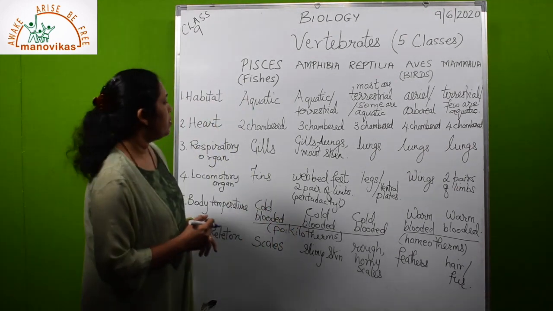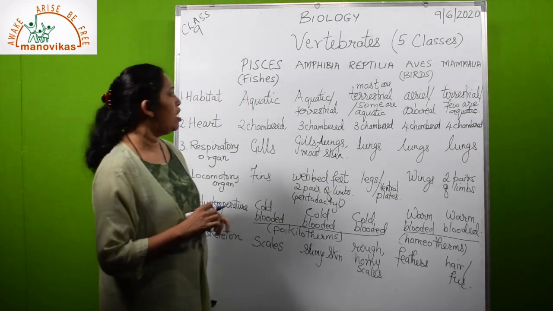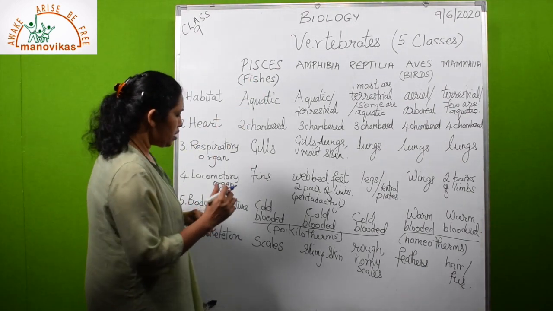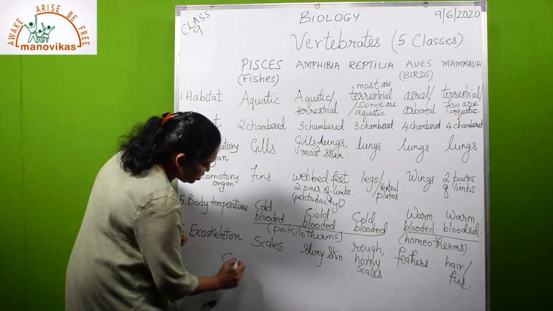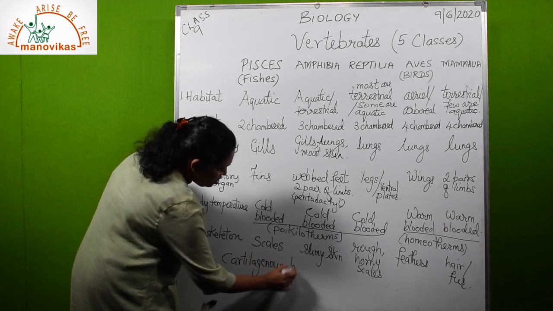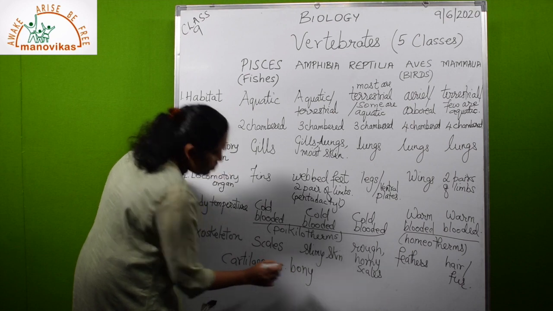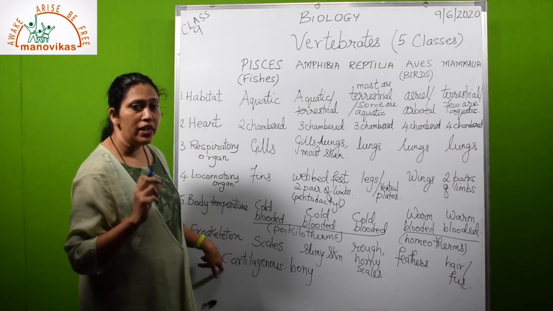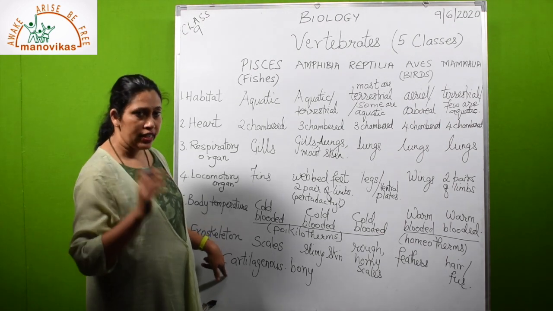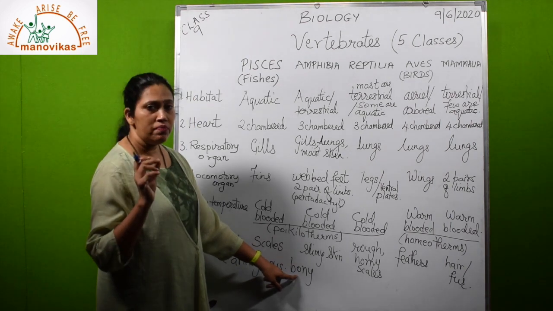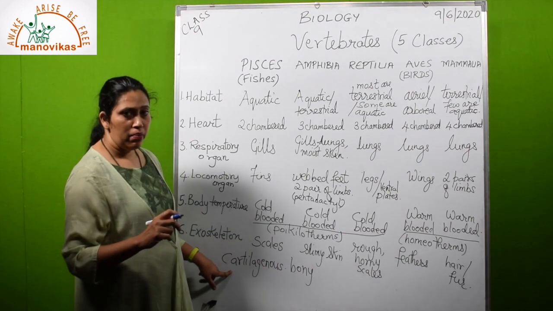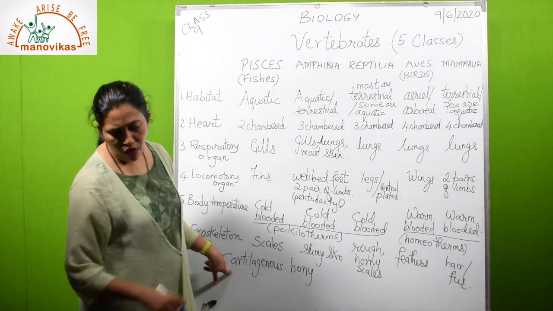water aquatic mammals. Now coming to some features which are not mentioned here, the pisces can be divided into two types. One is cartilaginous fish and the other is bony fish. So in cartilaginous fish, what happens is the body skeleton is made up of soft flexible bones. We cannot call them bones, cartilage. In bony fish, the skeleton is made up of hard bones. So this is a difference. Here the example is shark or dogfish and skates.